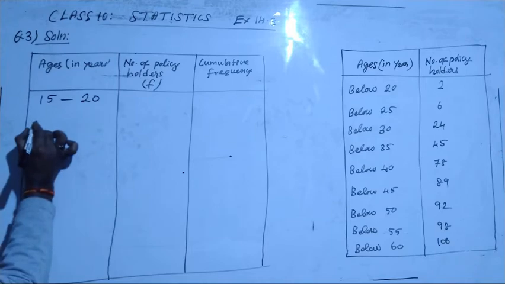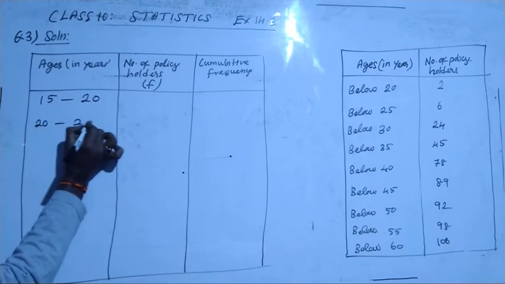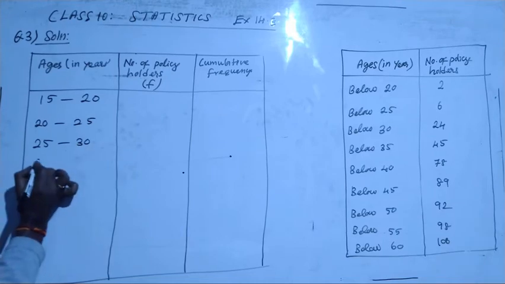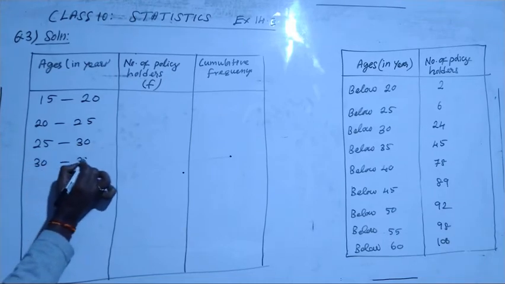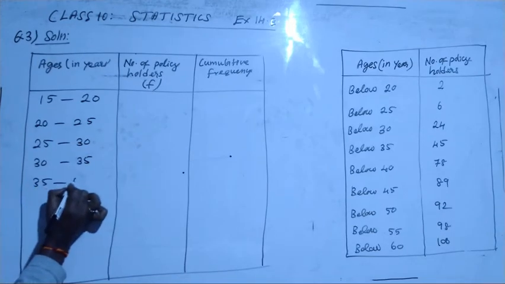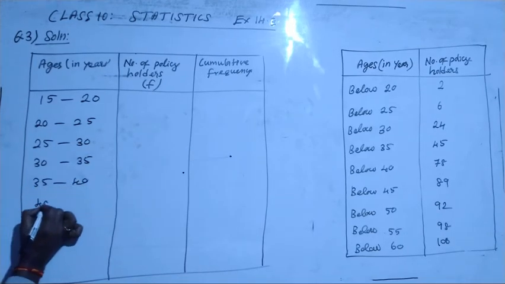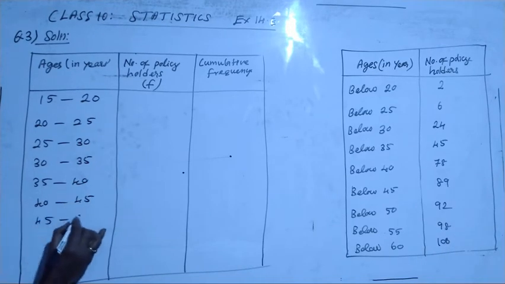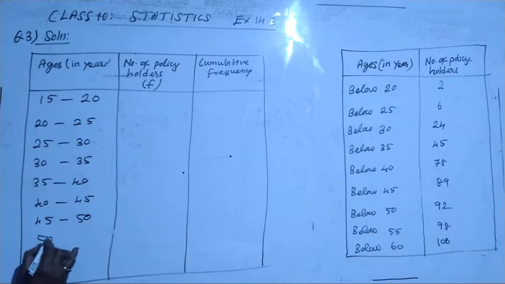Okay, then 20 to 25, then 25 to 30, 30 to 35. The size of the class interval is 5, that's why you take it like that. Then 35 to 40, 40 to 45, 45 to 50, 50 to 55, 55 to 60. Right. Now make the simple frequency.